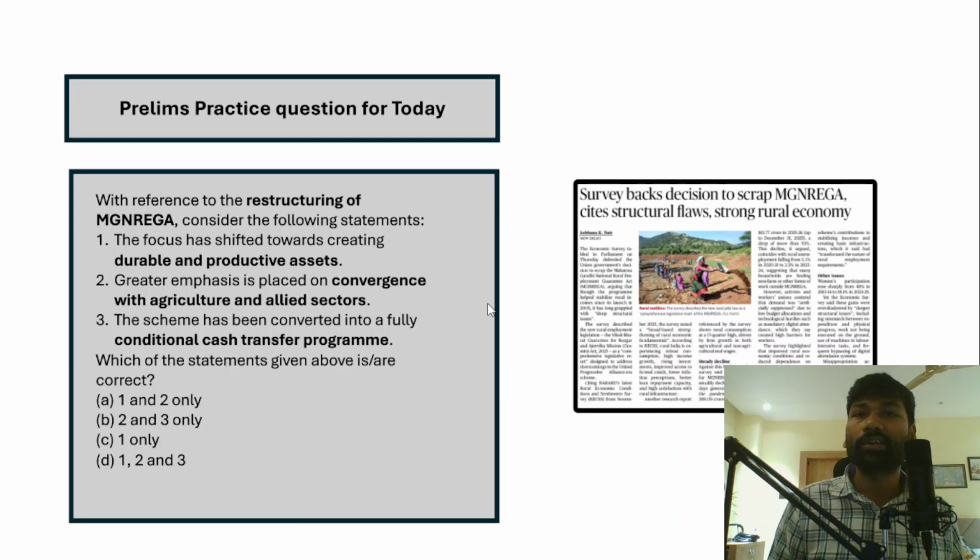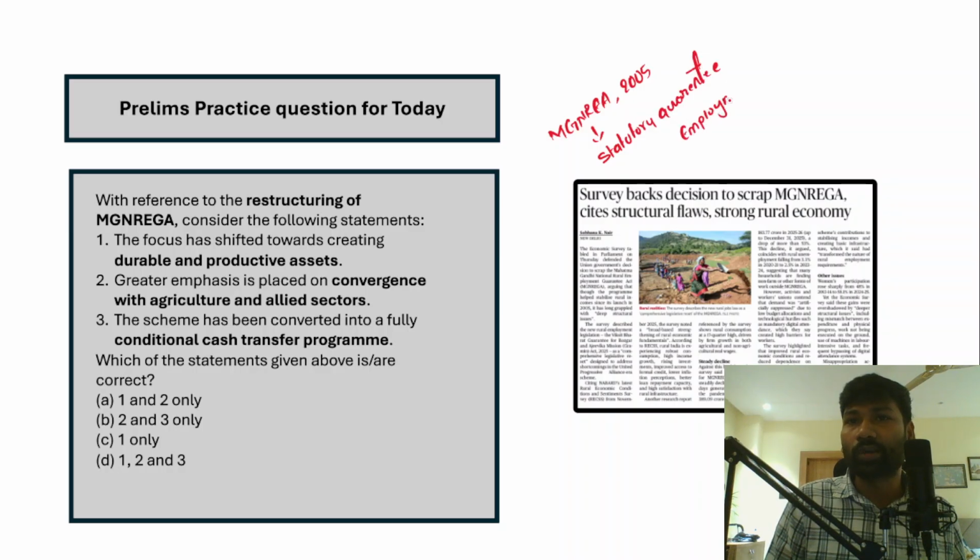Now understand that the Mahatma Gandhi National Rural Employment Guarantee Act was passed in the year 2005, and it has provided a statutory guarantee of employment, or a legal guarantee of employment up to 100 days to every rural household who is willing to do manual labor work. 100 days of legal guarantee of work has been provided under the Manrega program.